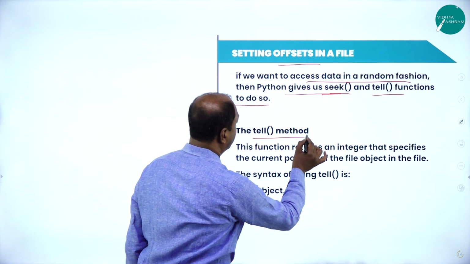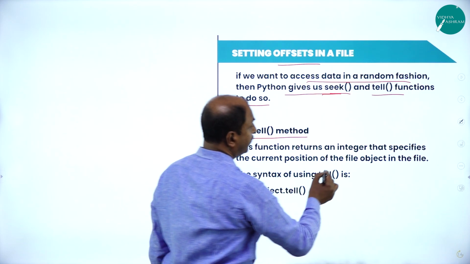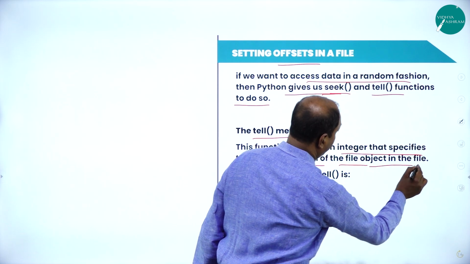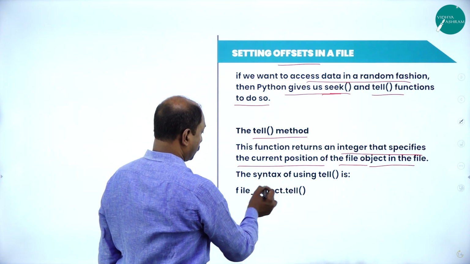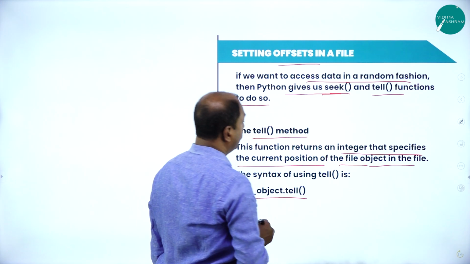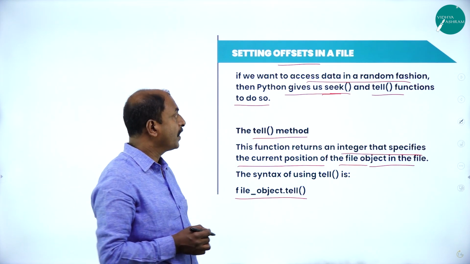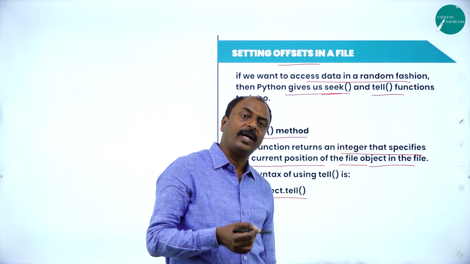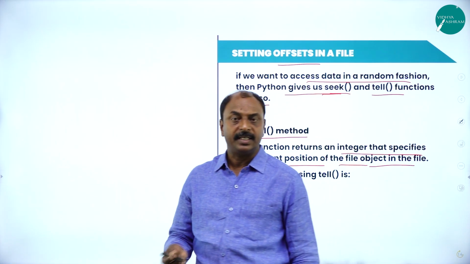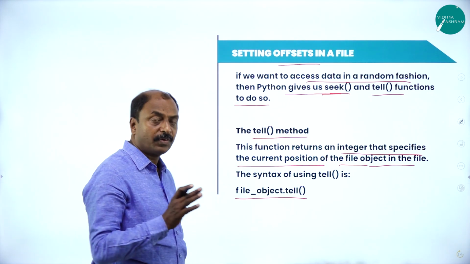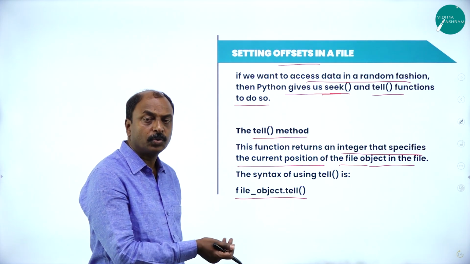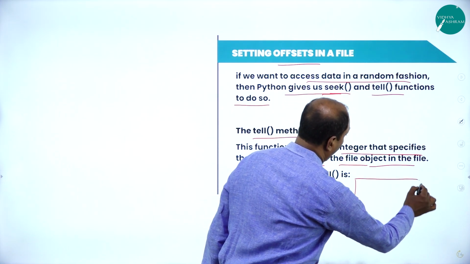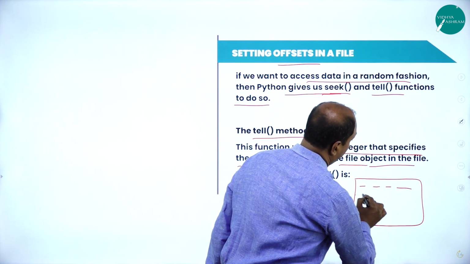Now, what is the tell method or tell function? It returns an integer that specifies the current position of the file object in a file. The syntax goes like this: file object dot tell. Please understand the concept here: whenever we open a file, the file pointer, we use the word file pointer, we don't know where exactly it is. Suppose I want to read a part of a file, the pointer has to move to a particular location. For example, if you take it as one file here, and here we have written much information.